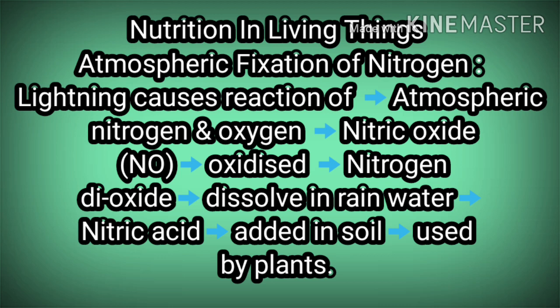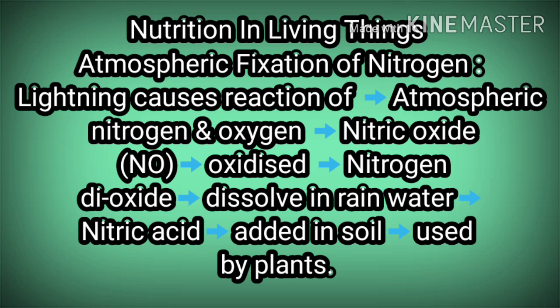We have even seen how plants make their own food with the help of chlorophyll, sunlight and carbon dioxide, is it not? At the same time, when the plants are preparing their food, they get proteins, and those proteins, we have seen, are made from carbon, hydrogen, oxygen and nitrogen. But plants cannot use this nitrogen directly from the atmosphere. So it has to be fixed, is it not?